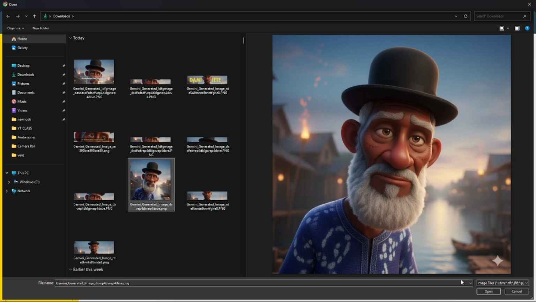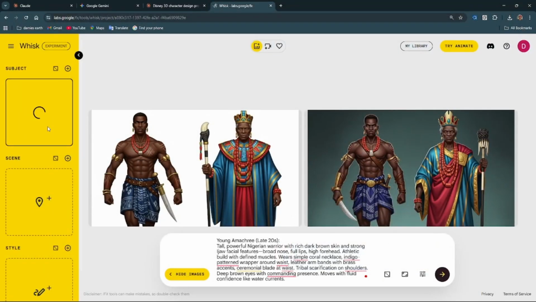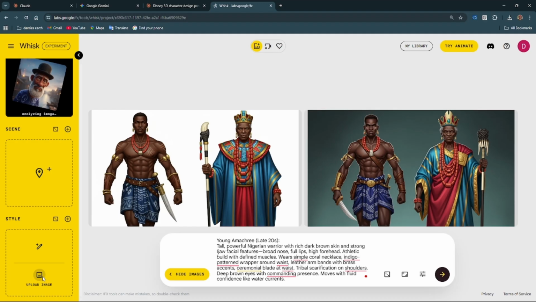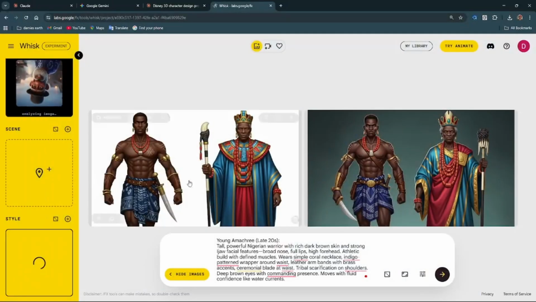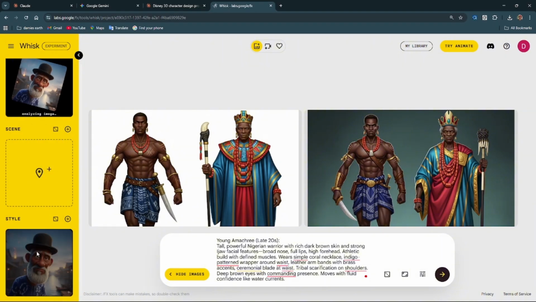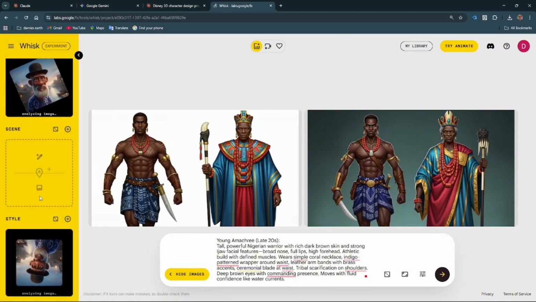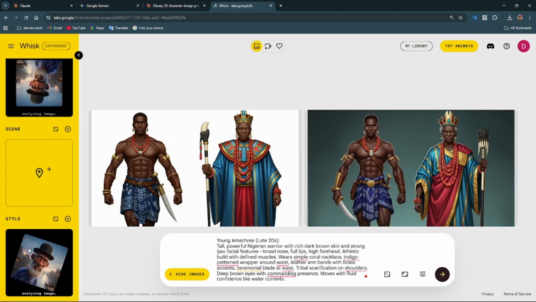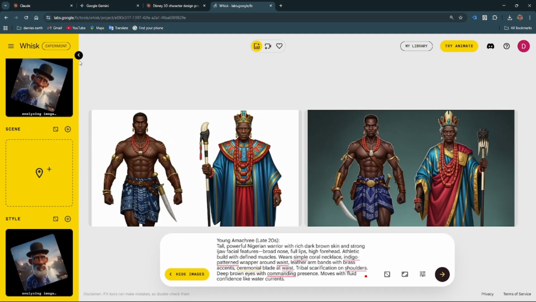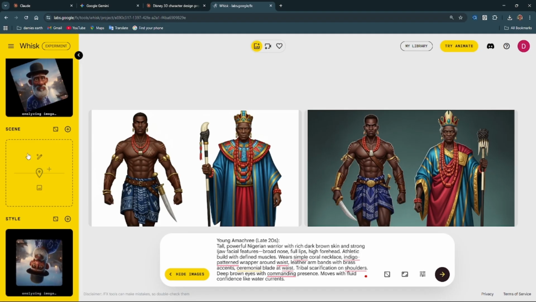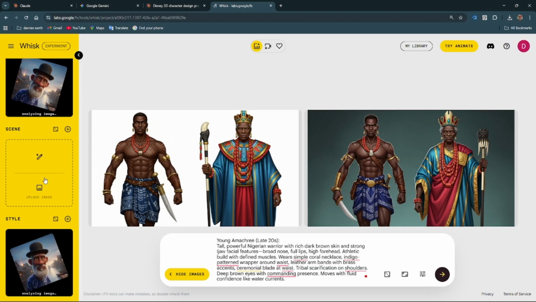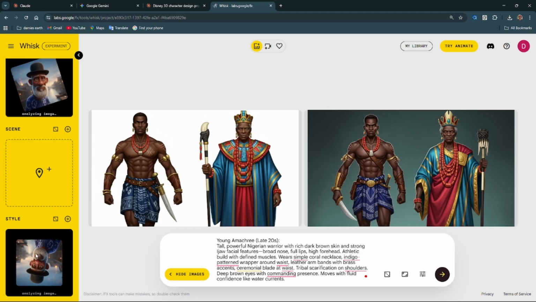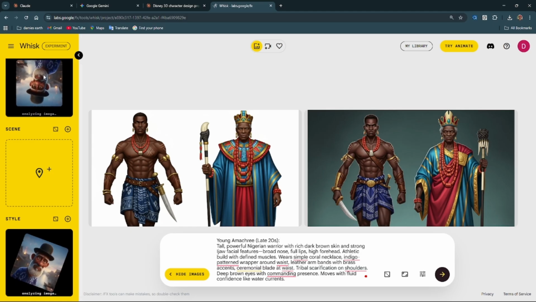So I like this particular art style. I'm going to select it. No, I made a mistake here. You guys are making me talk so much and then I'm making a mistake. So here, I'm going to select this particular art style. I want to generate my character in this particular art style, so I'll put it here as style.